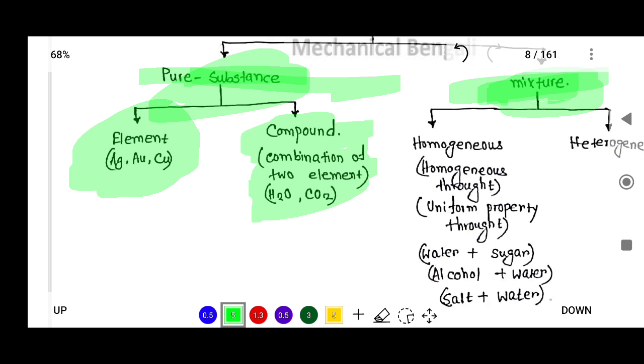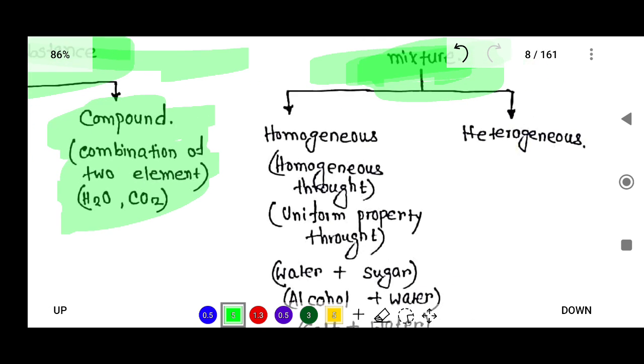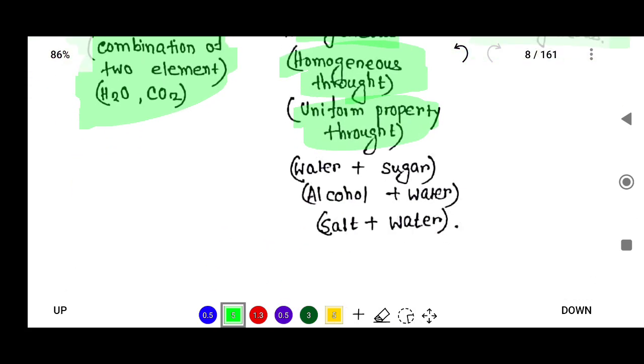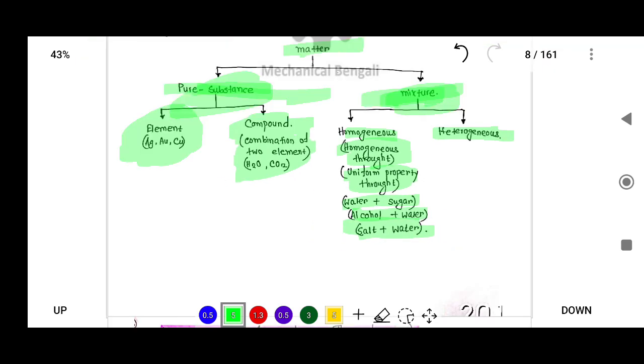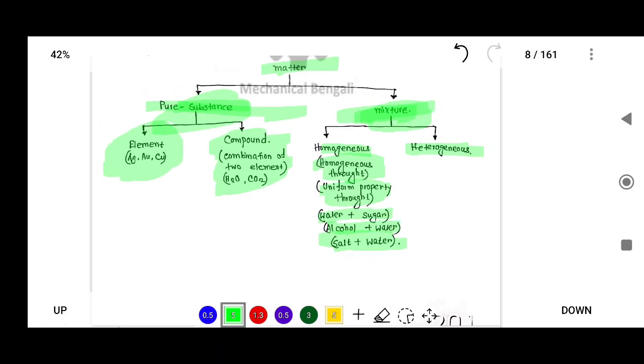A mixture may be homogeneous or heterogeneous. Homogeneous mixture means uniform property throughout. Examples are water plus sugar, alcohol plus water, and salt plus water.